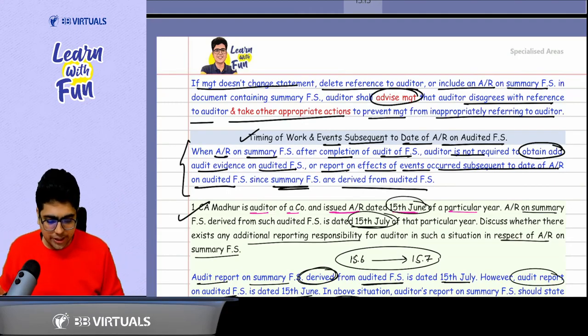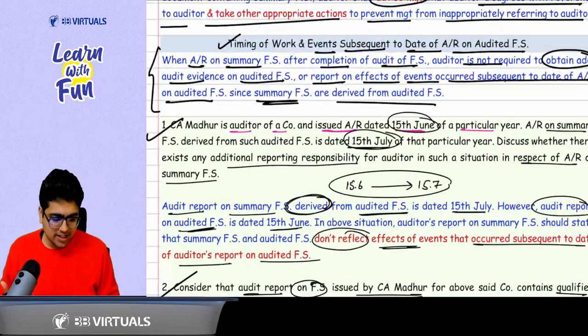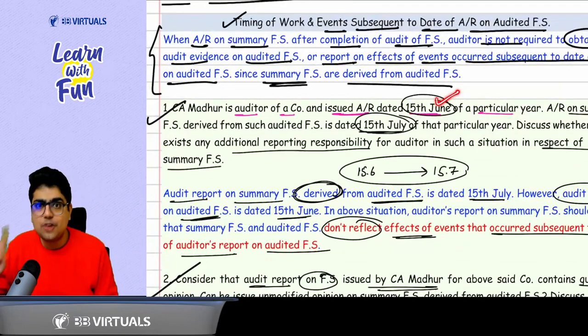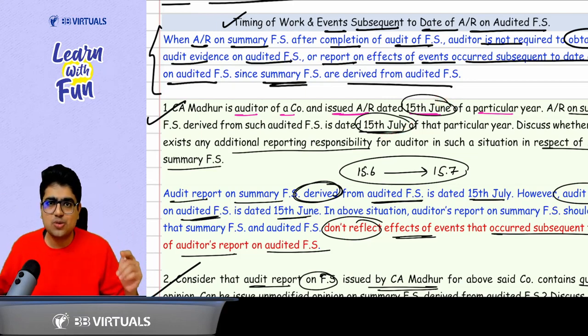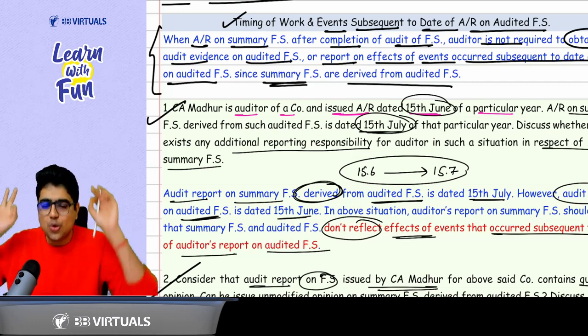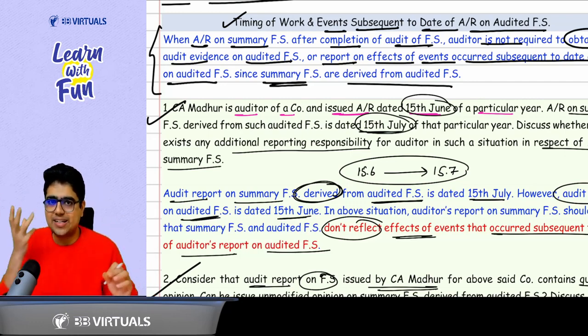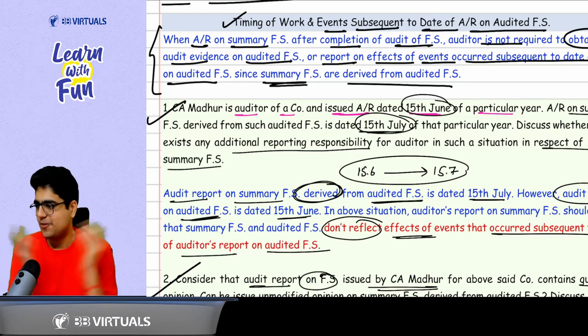Now comes the last point. Sir, what we discussed about 15th June and 15th July. If the audit report on the full financial statements is dated 15th of June, the audit report on summary financial statements is dated 15th of July. There can be events between 15th of June and 15th of July. Am I required to deal with them? The answer is no. Because the summary financial statements are derived from full financial statements, there is no responsibility for the events between the date of audit report on full financial statements and the date of audit report on summary financial statements. Clear? Clear, sir.